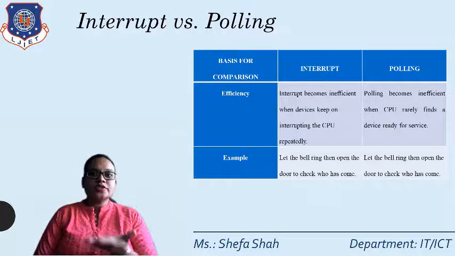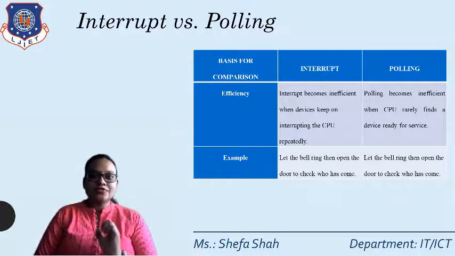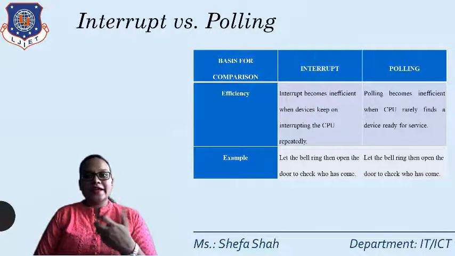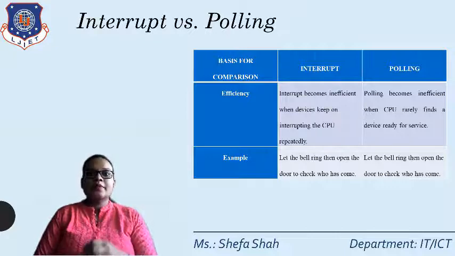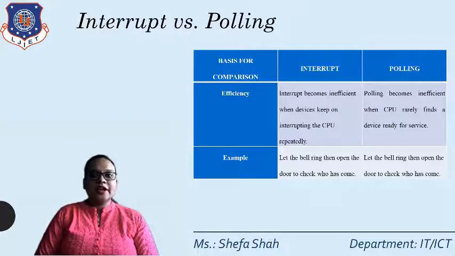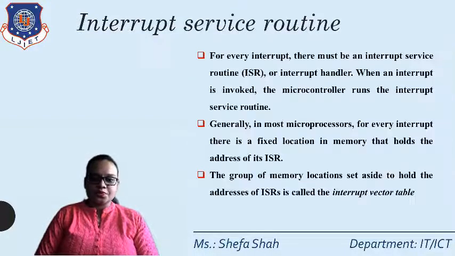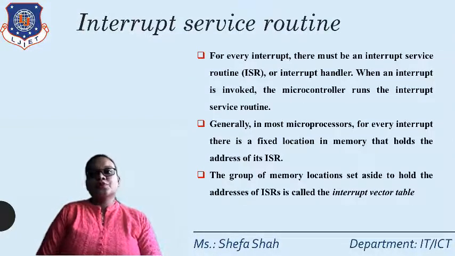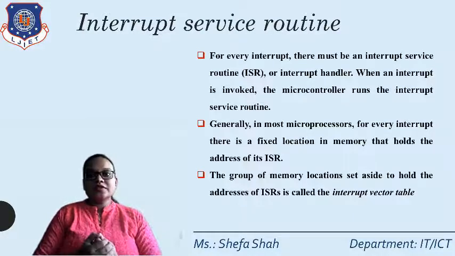Now all processors and controllers have different types of interrupts: internal interrupts generated from the timer, or external interrupts generated by the user. What does an interrupt do?